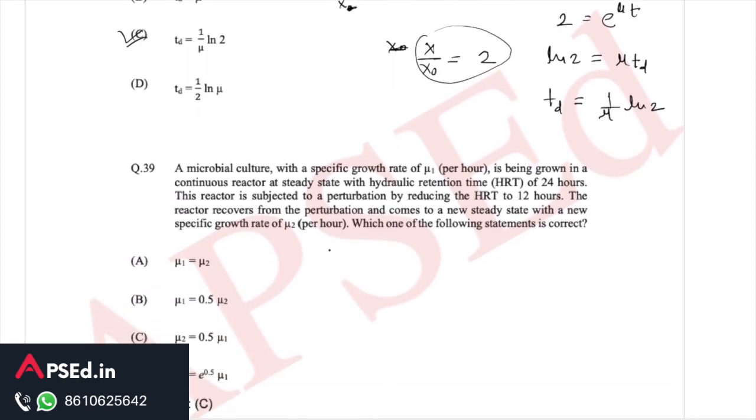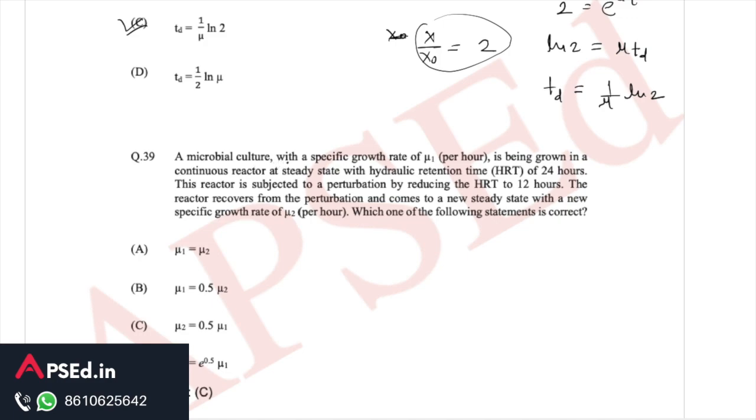Then in the next question it says a microbial culture with a specific growth rate of mu1 per hour is being grown in a continuous reactor at steady state with hydraulic retention time of 24 hours. The reactor is subjected to a perturbation by reducing the HRT to 12 hours. The reactor recovers from the perturbation and comes to a new steady state with a new specific growth rate mu2 per hour. Then which one of the statements is correct?